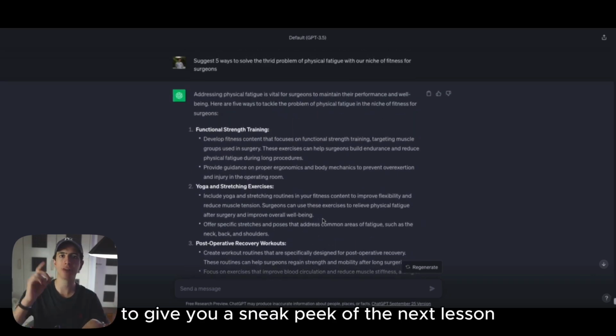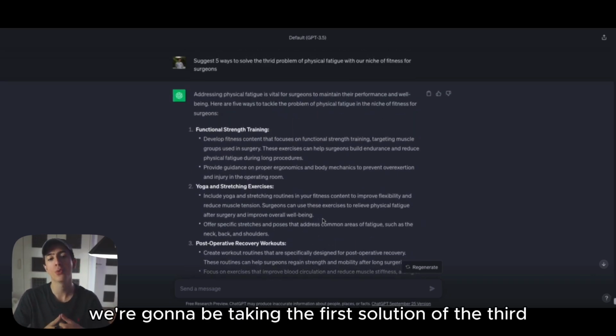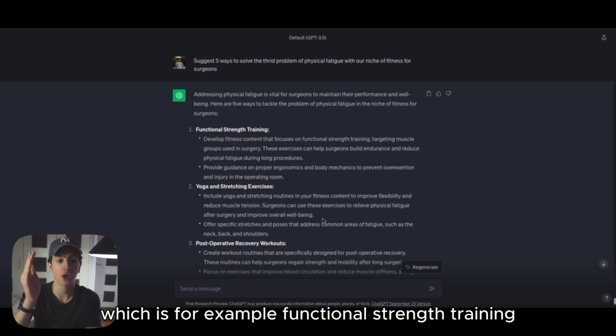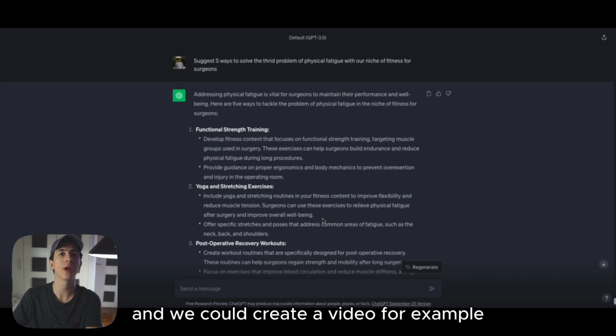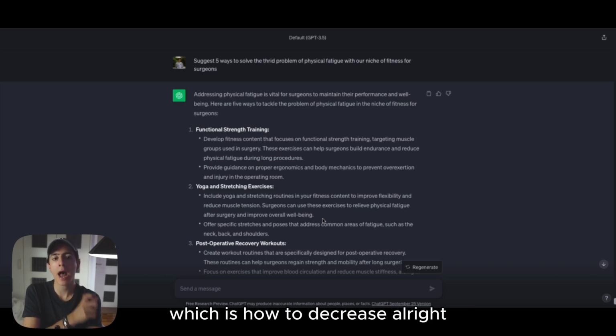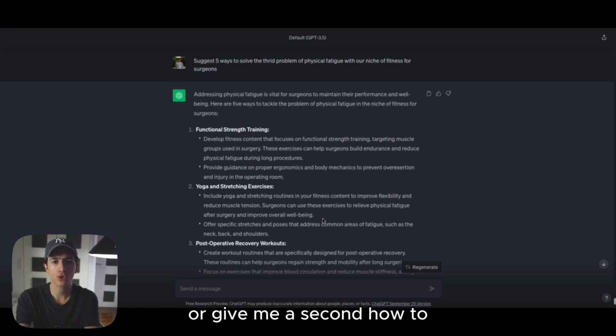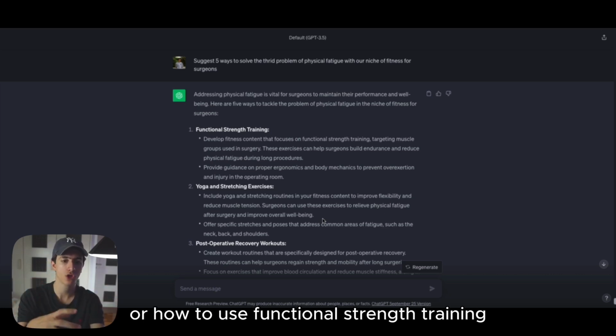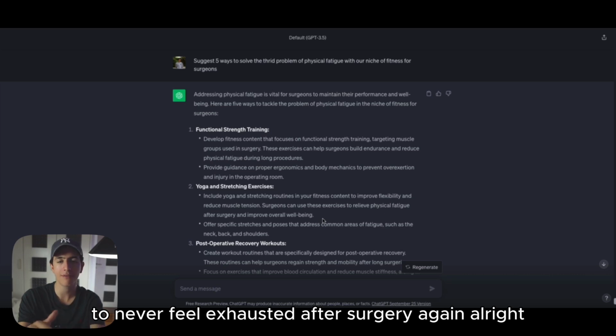Now, to give you a sneak peek of the next lesson, what we're going to be doing is taking the first solution of the third problem of our target avatar that we have created, which is, for example, functional strength training. And we could create a video, for example, on how to decrease physical fatigue as a surgeon with functional strength training, or how to use functional strength training to never feel exhausted after surgery again.